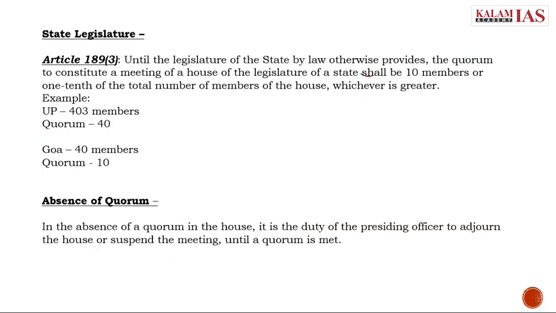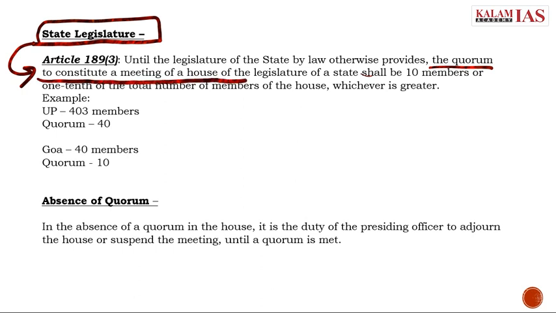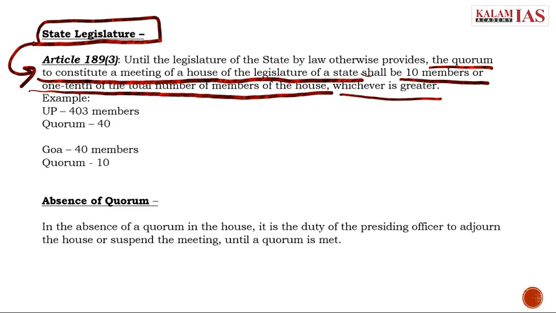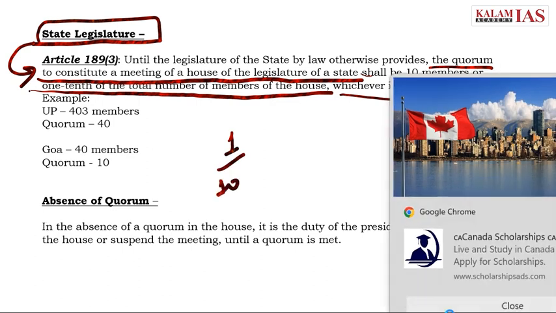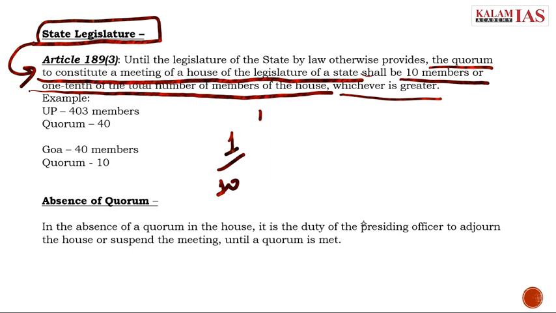Now we look at state legislature. For this, it is mentioned in Article 189, Clause 3. Until the legislature of the state by law otherwise provides, the quorum to constitute a meeting of the House of the Legislature of State shall be 10 members or 1/10 of the total number of members of the House, whichever is greater. Now, this is different from Parliament. Here, it can be 1/10 of the total number of members of the House or 10, depending on whichever is greater. Now, we understand this with an example.